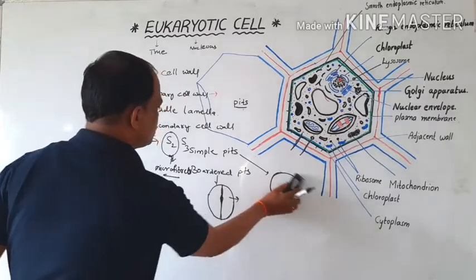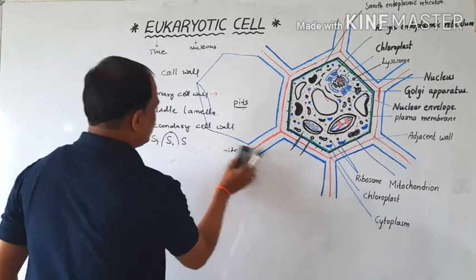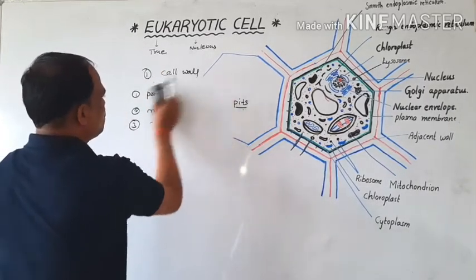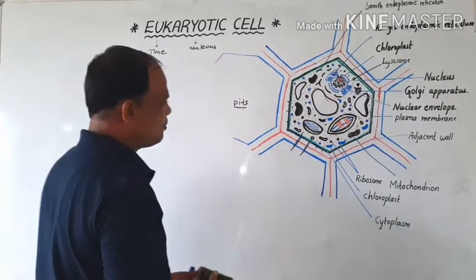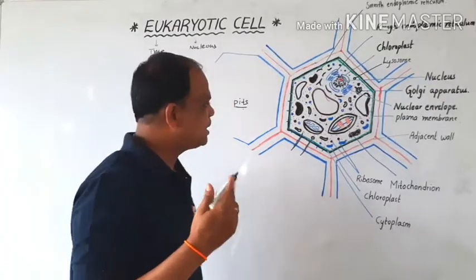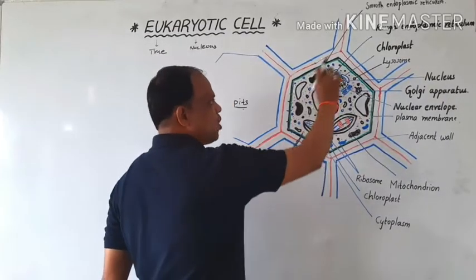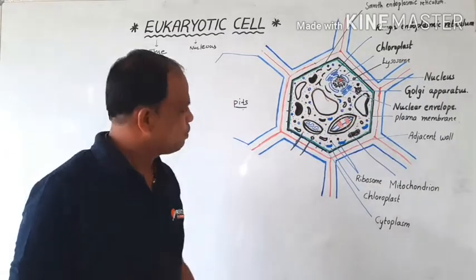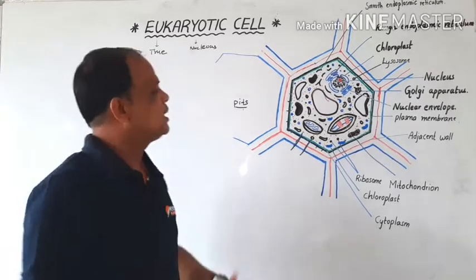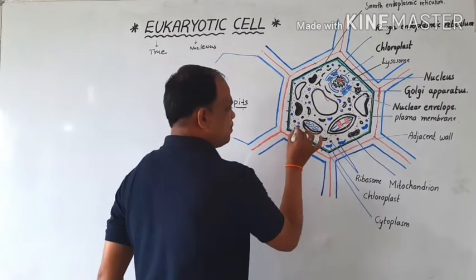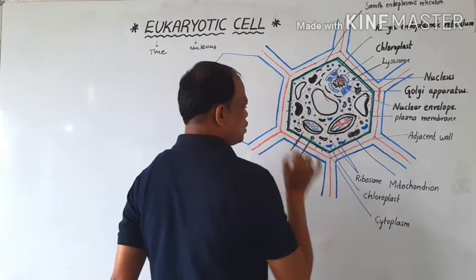Now the next part is the protoplasm. The inside gel-like, semi-solid fluid structure, excluding the nucleus, is called protoplasm.